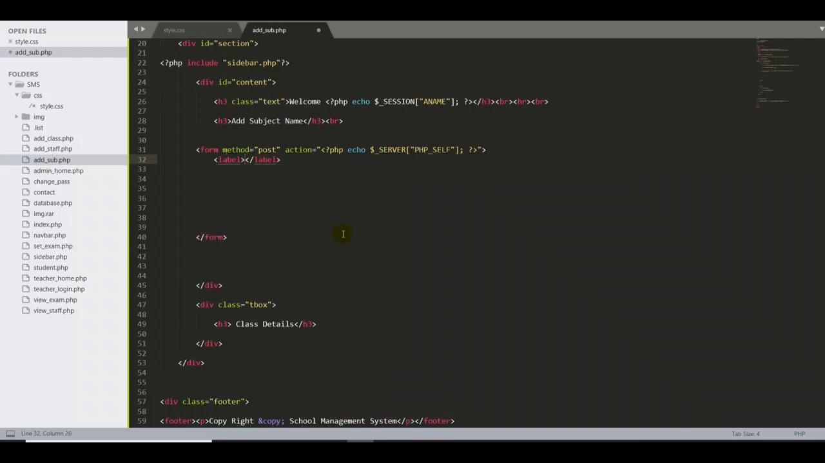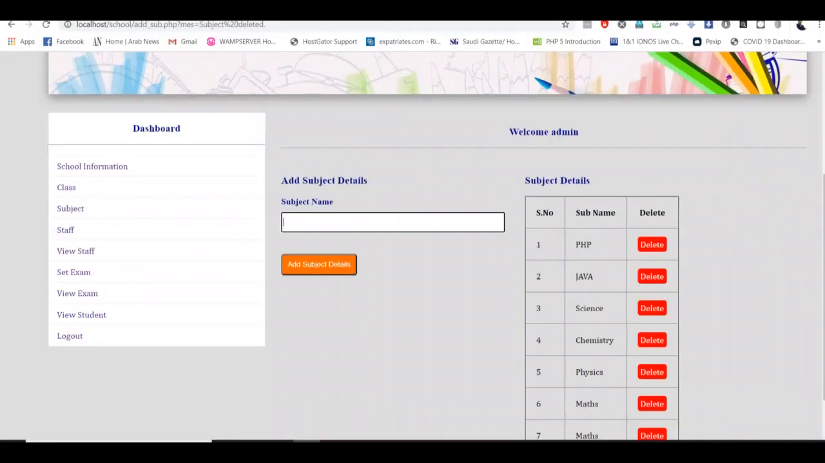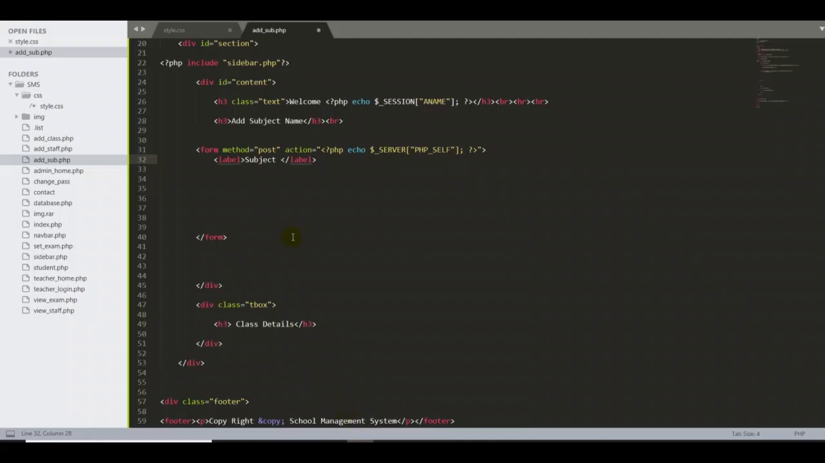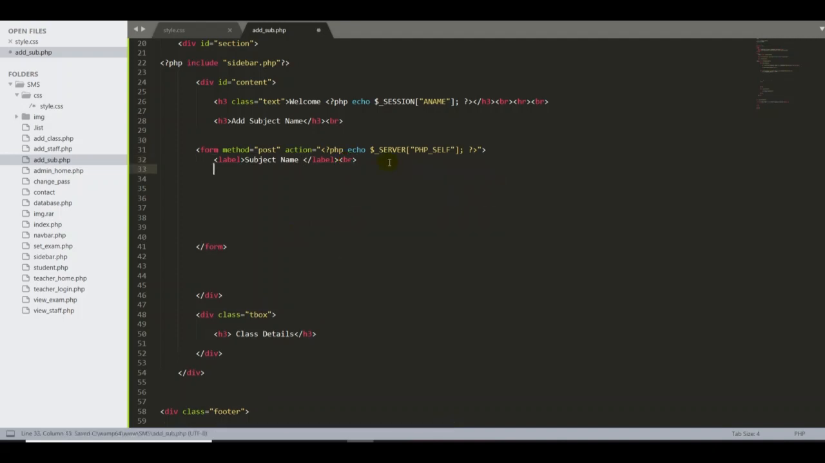Okay, enter. In the label I'm going to put the subject name. What I have to do is go and check that. So subject name, that's great. I'm going very slowly because you have to understand, that's the reason. Then I want to put the BR tag for the next line. Control S.